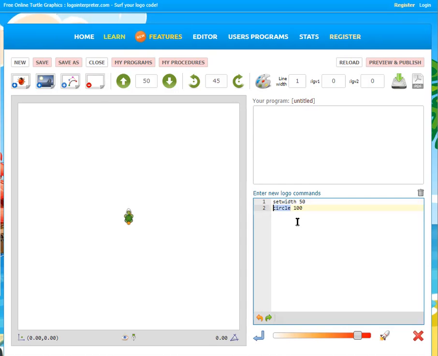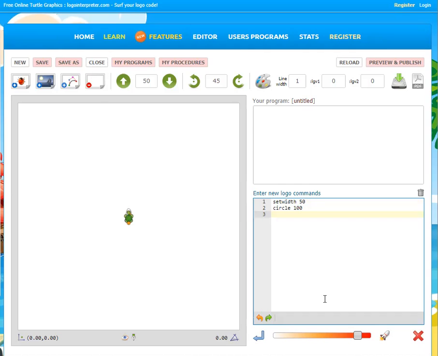What is the circle? Why have you written this? This turtle draws a circle. Okay, and this 100 is the number which you want to increase or decrease. Okay, so this will set the width of the circle. Yes. No. The first one will set the width.